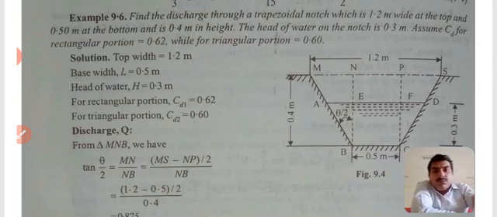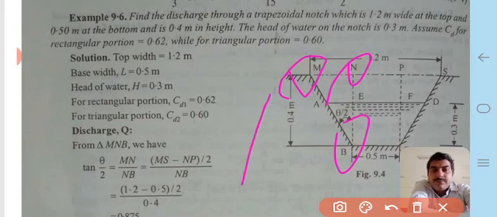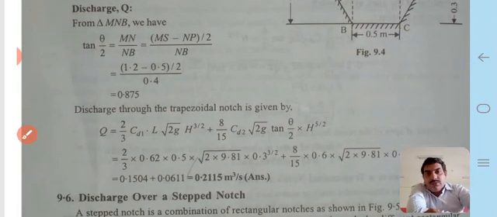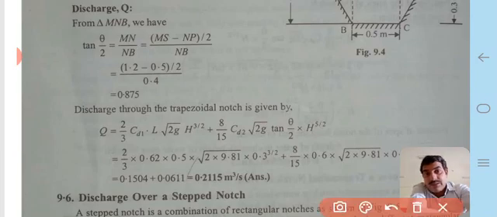Discharge Q is equal to, from triangle MNB in the diagram, this is the diagram. Tan theta by 2 is equal to MN upon NB, is equal to (MS minus NP) upon 2, into upon NB. Now solving by putting all values, we get tan theta by 2 is equal to 0.875, which is the value of tan theta.